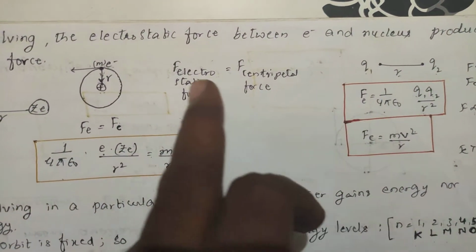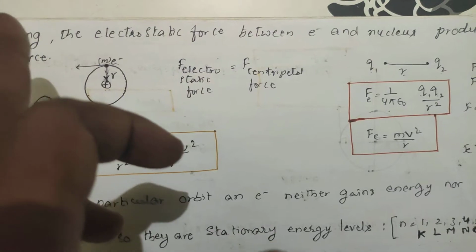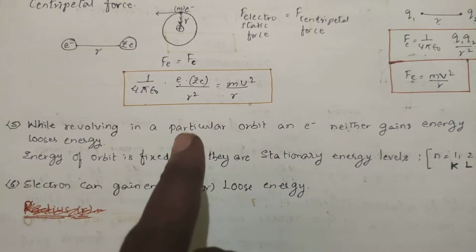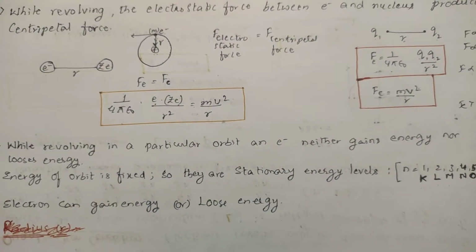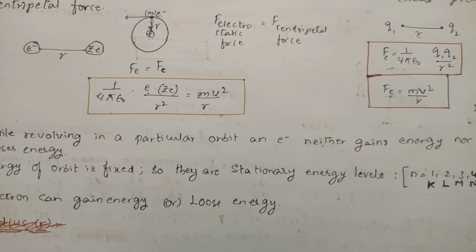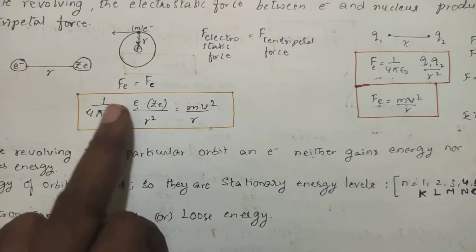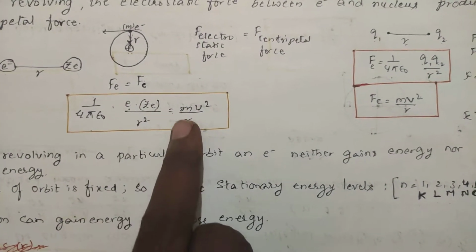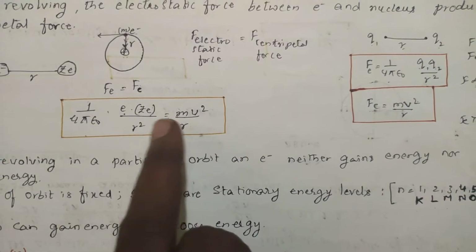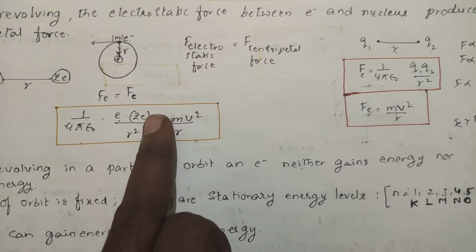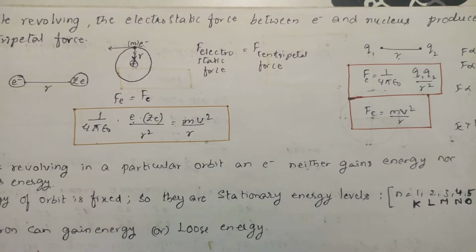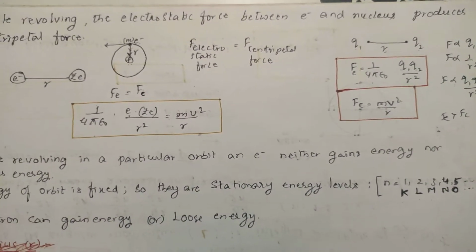These two must be equal. If these two are equal, the electron can't move away, and it can't move closer to the nucleus. So this will be the condition: electrostatic force will be equal to the centripetal force. If you remove the proportionality, the electron has charge minus e, so (minus e)(Ze)/r square will be equal to minus mv square by r, because these two are opposite forces. If one is outward, the other is inward. So mv square by r will be equal to Ze square by r square.